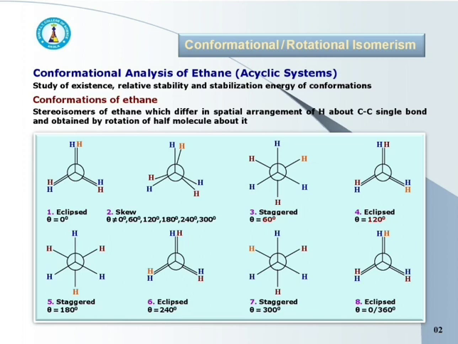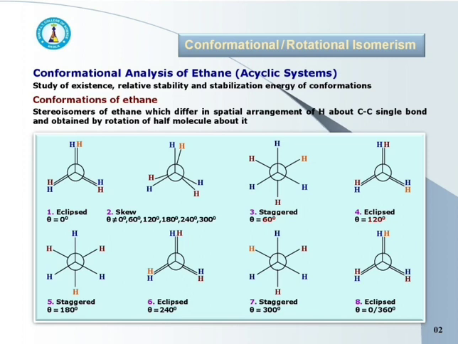If we rotate the ethane molecule by any angle other than 0, 60, 120, 180, 240 or 300 degree, then the stereoisomers obtained are skew conformations of ethane.